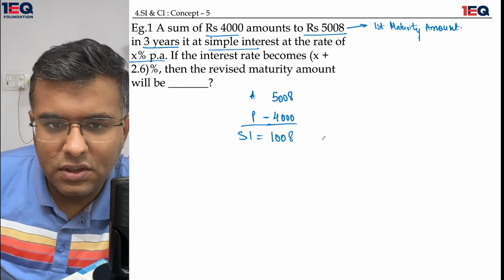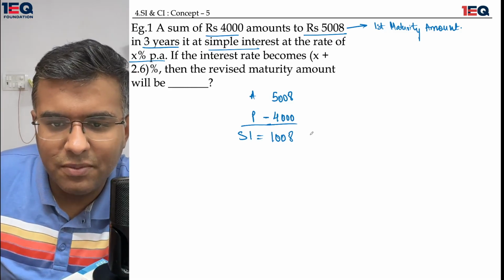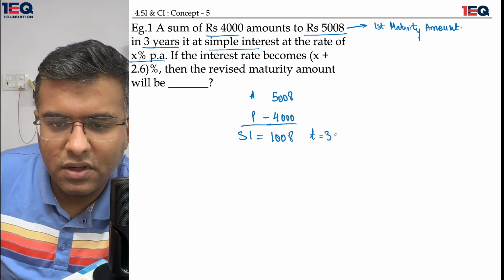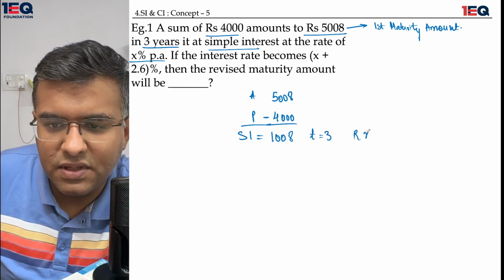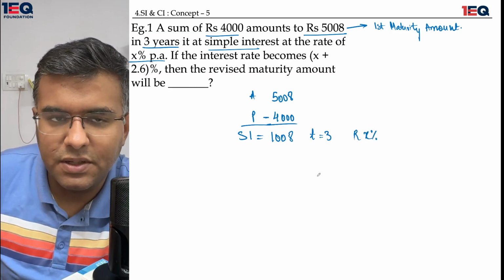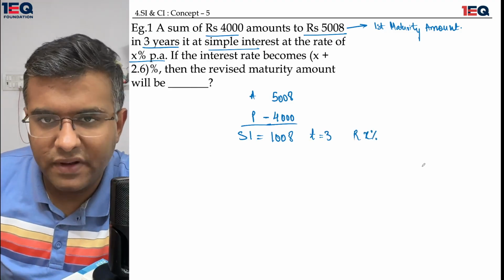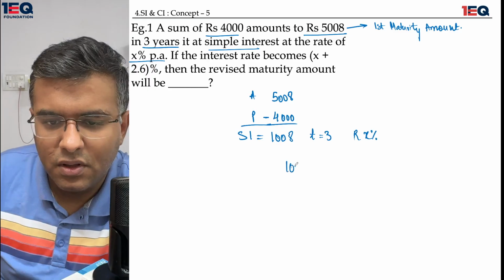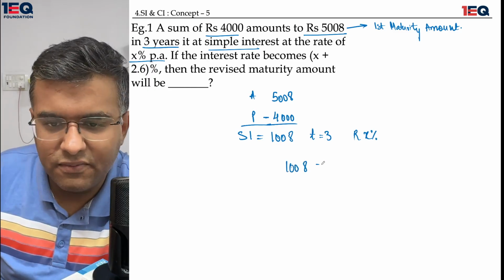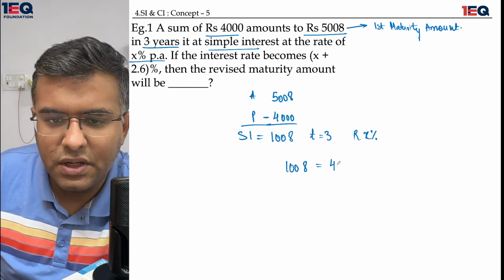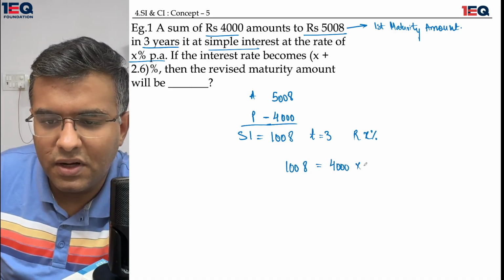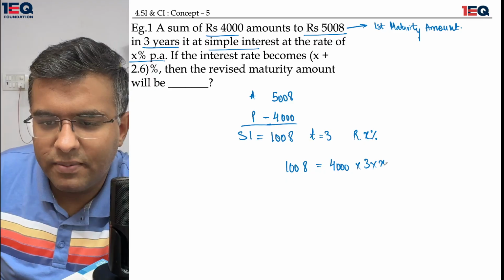Now, the time has been given as 3 years and the rate has been given as X%. Let us find out the value of X using the same formula PRT. 1008 is equal to 4000 multiplied by 3 multiplied by X whole upon 100.